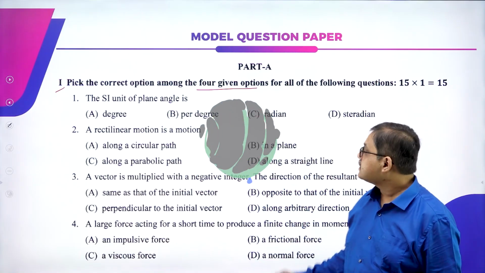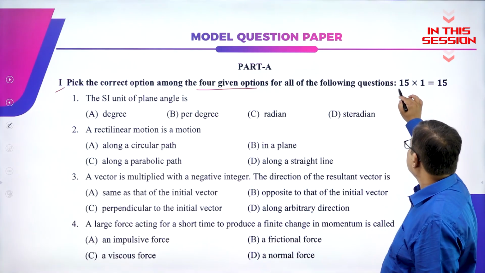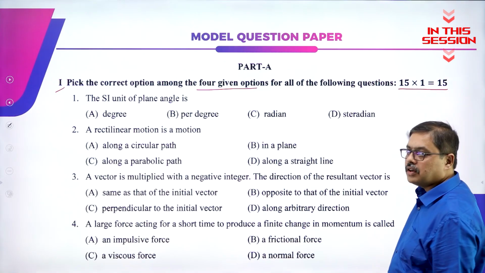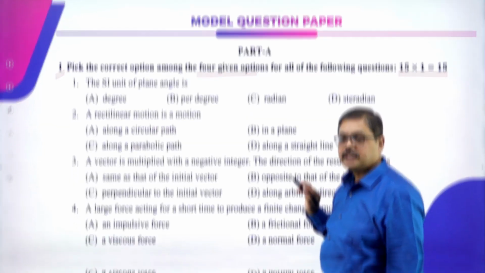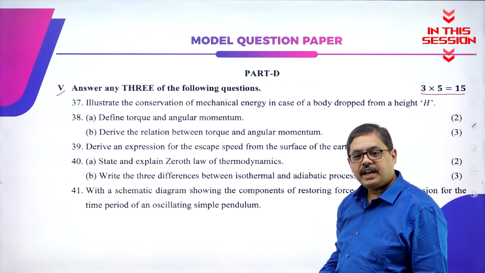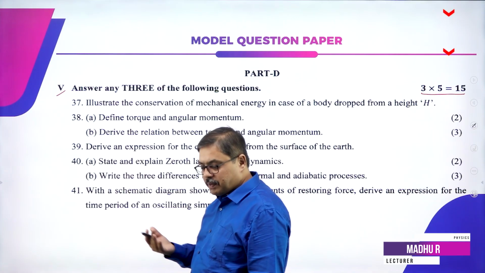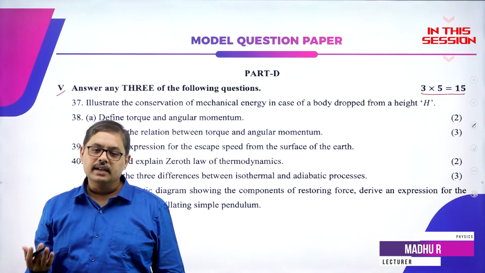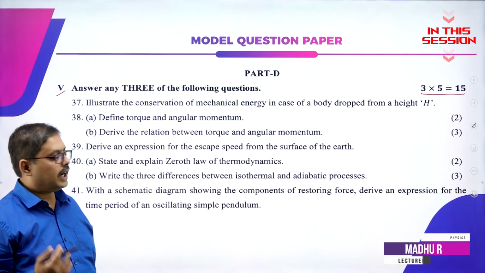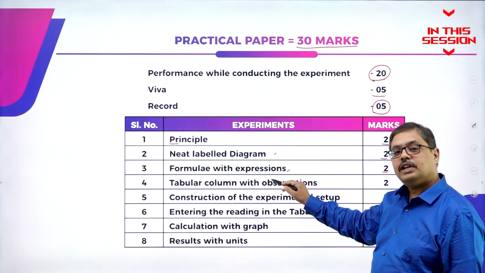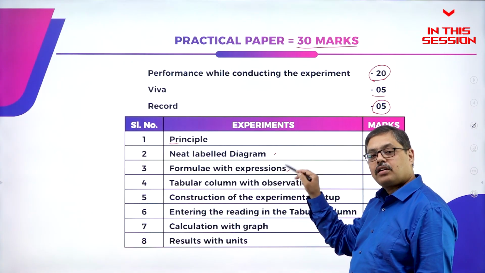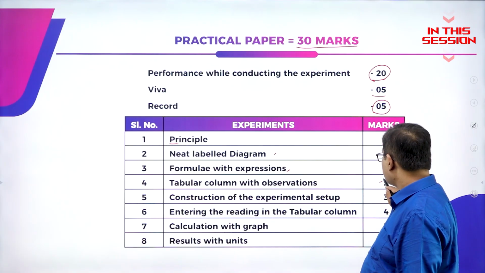There are 15 such questions and each of those carries 1 mark each. All the questions are compulsory, wherein you may be asked a derivation to prove something, you may be asked to explain a concept with a sketch or a neatly labeled diagram, so on and so forth. For writing down the empty tabular column with observations, you are given 2 marks.